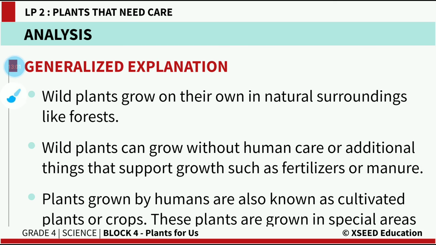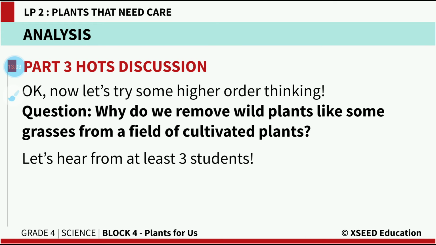Okay. Now, one more question: why do we remove wild plants? Generally, when we are doing agriculture or cultivating plants, you might sometimes have observed that the farmer tries to remove some plants from the cultivated land.